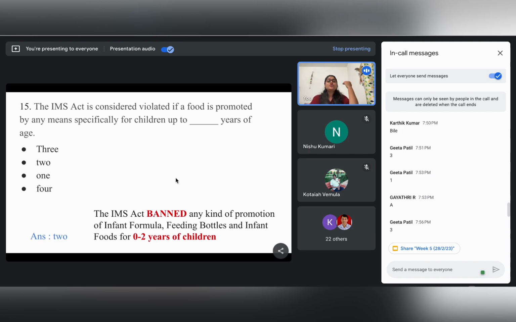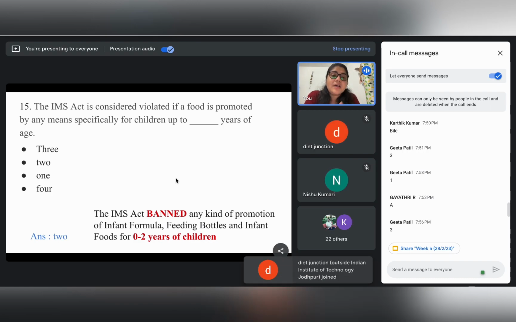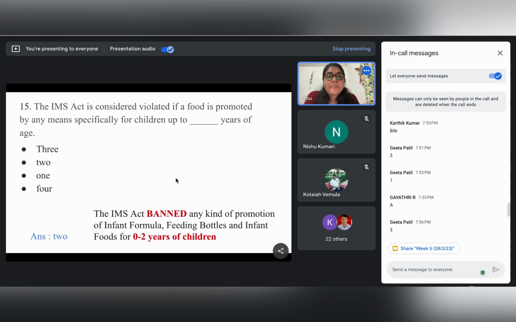So let us go back to our first session. We have already studied that when the child is born, for the first hour, it is the initial breastfeeding. I hope all of you remember this and it is not to be forgotten. And then for the next 6 months, till 6 months, it is exclusive breastfeeding. So the child needs to be breastfed, right? And then from 6 months of age to 2 years of age, it needs to be given whatever additional nutritional requirement is required along with breast milk.